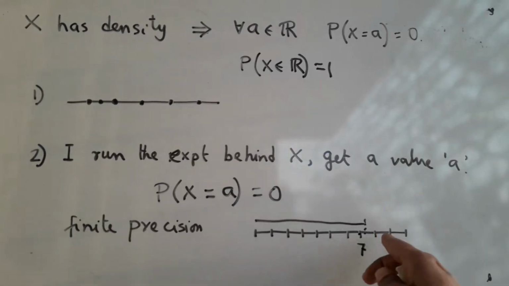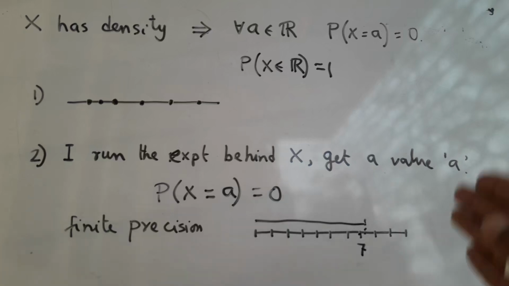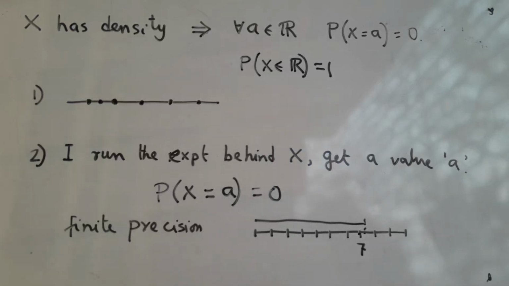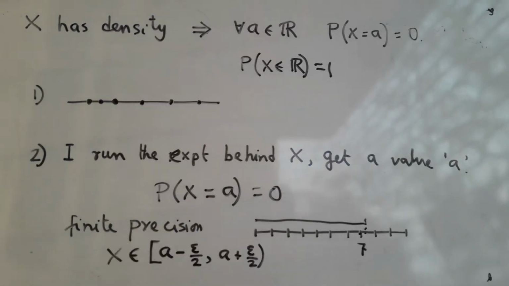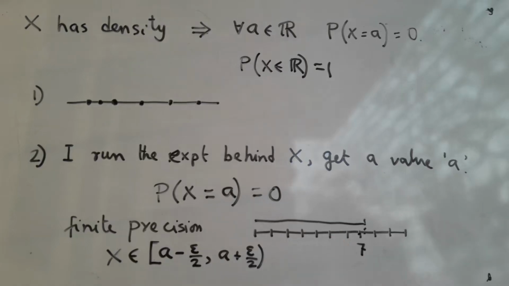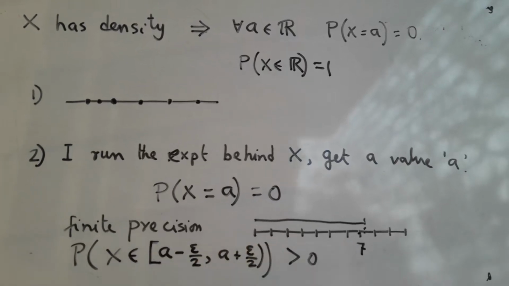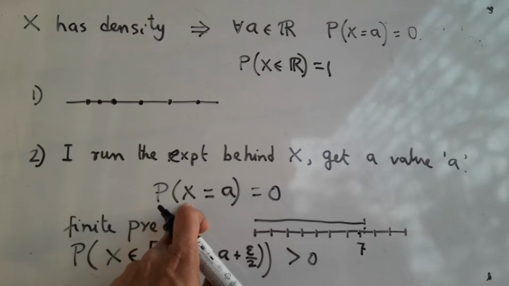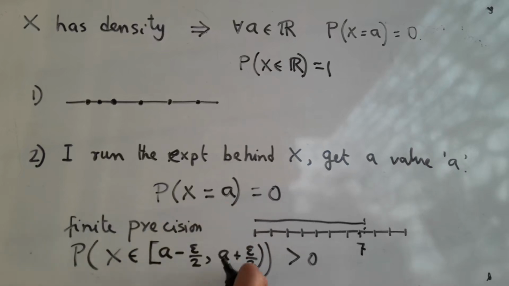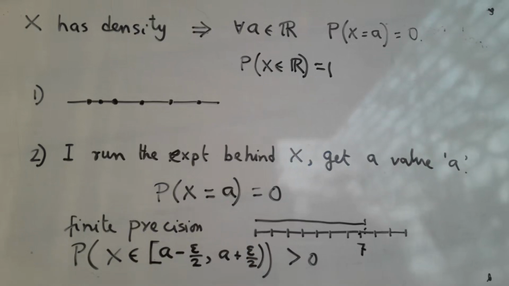And even if I make it finer, it will be 7 point something, but it is always finite precision. So when I am actually saying I have observed X equal to A, what I mean is X lies in this neighborhood where epsilon is the precision, and I have made it closed because I am assuming that I will always round up in case I land exactly midway. And probability of that, by the way, is indeed positive. So when I am saying X equal to A, I actually mean this, which indeed has positive probability.